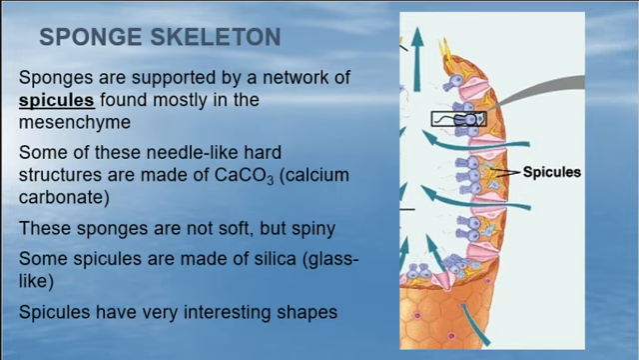Some spicules are made of silica, so they're glass-like. It's very cool, and they will poke you. It's almost like a sticker burr. You pick up a sticker, and that sticker burr gets you. That's a lot of times what a sponge will do. Spicules can have really interesting shapes.